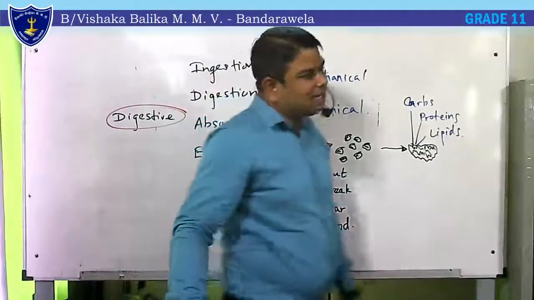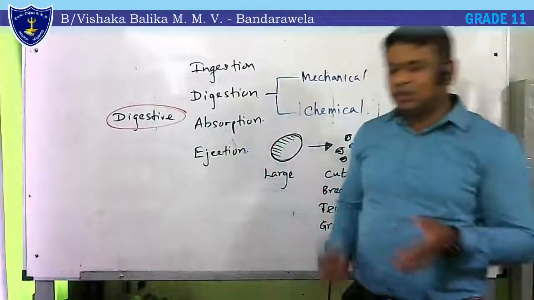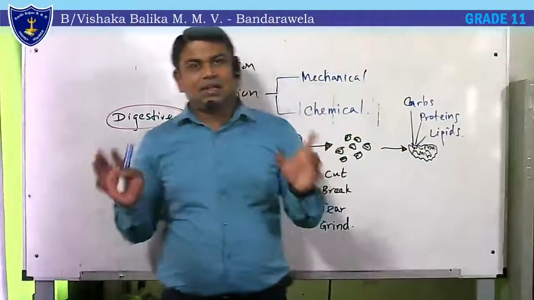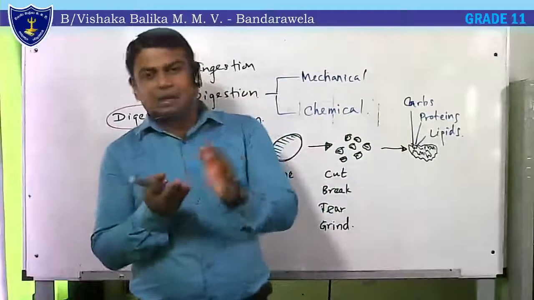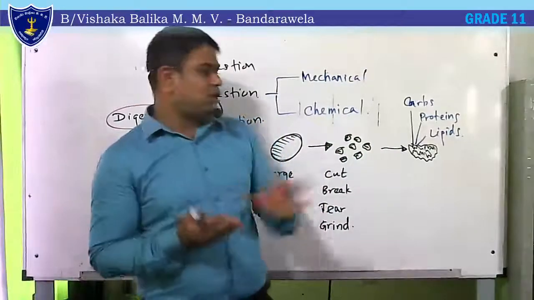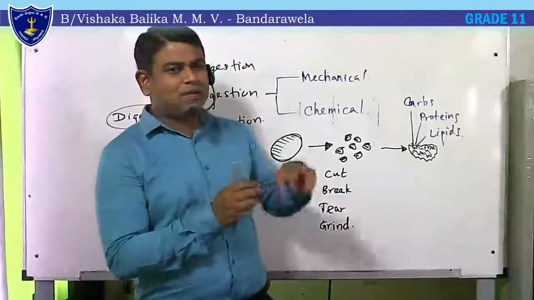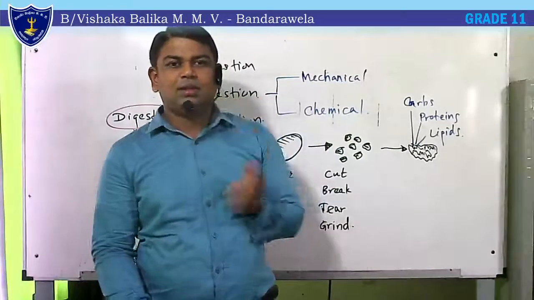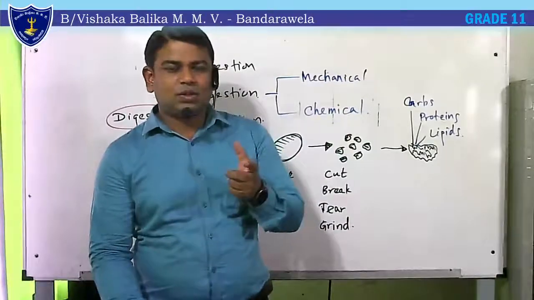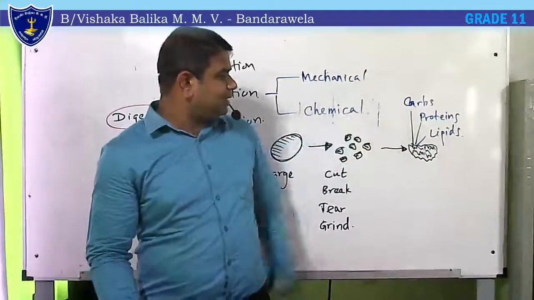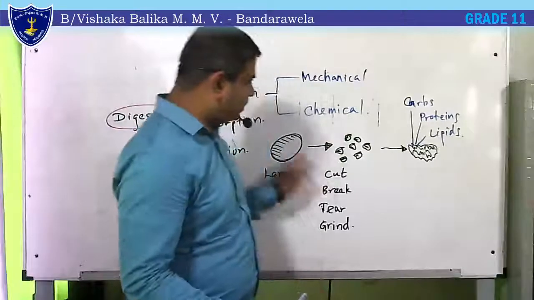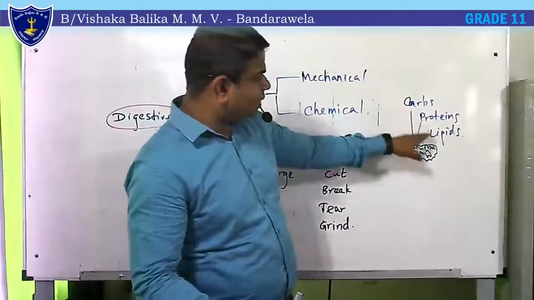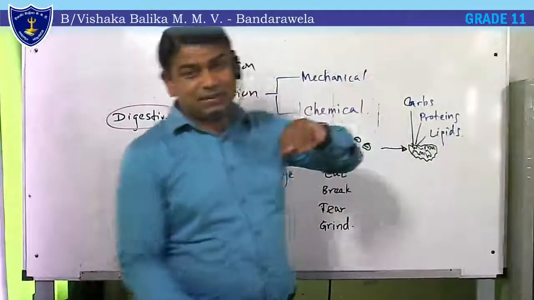Usually, vitamins and minerals are simple molecules. They are not major molecules or polymers. Therefore, vitamins and minerals can be directly absorbed, so there is no special method to break them. First, mechanically we break the food, and thereafter we have to break the carbohydrates, proteins, and lipids chemically with enzymes.